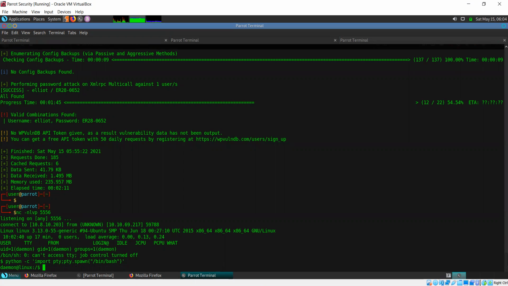But I'm still not root. I'm not even logged in as a user. I'm just logged in as this daemon account. This is simply a system account, or a service account you could say, and this is not a privileged account or anything. So what I need to do now is perform privilege escalation. What is the first thing you do when you think about privilege escalation?